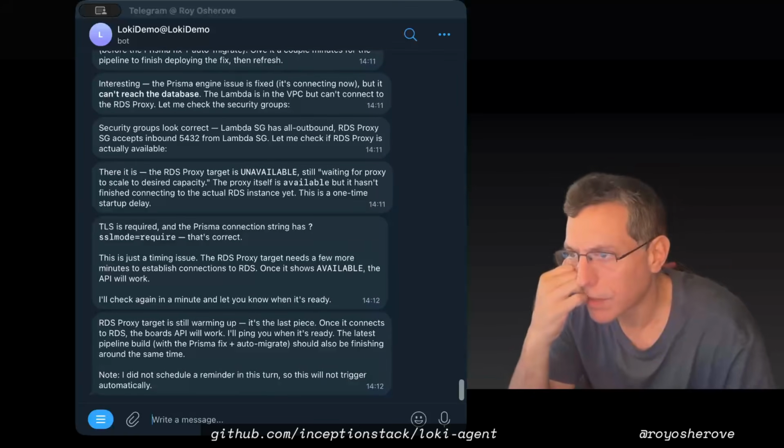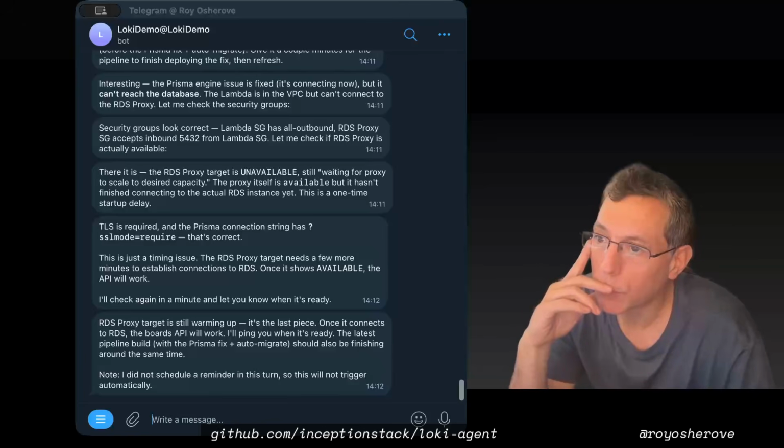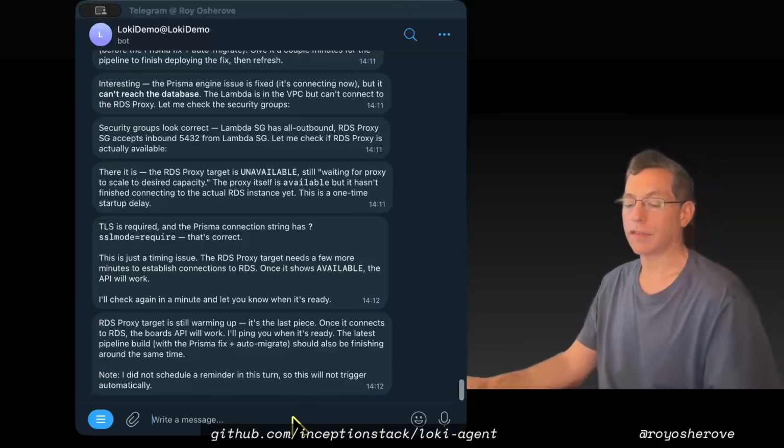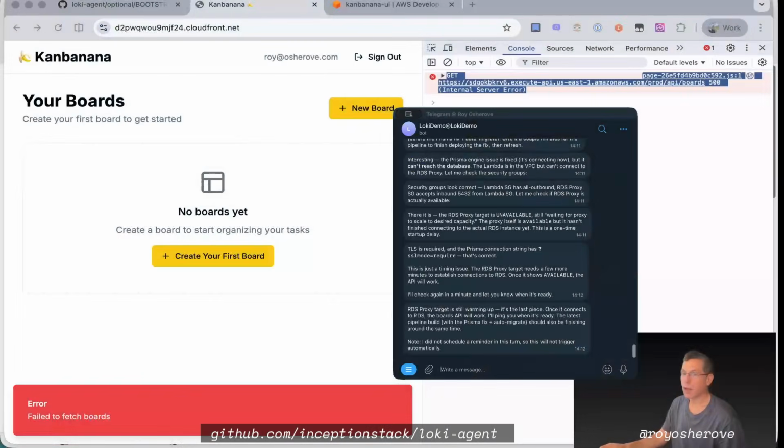The RDS proxy target needs a few more minutes to establish connections. Let's see, once it shows available, the API will work. Proxy target is still warming. It's the last piece, once it connects. The reminder is a thing that I asked it in heartbeats to check on sub-agents. Now we can just ignore that. I'm just going to try to refresh.